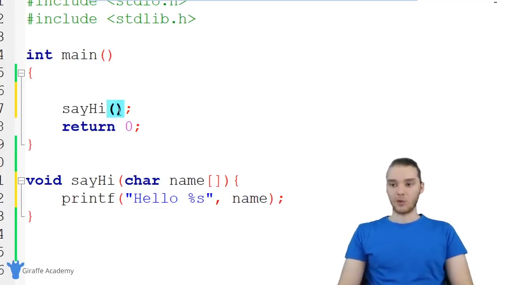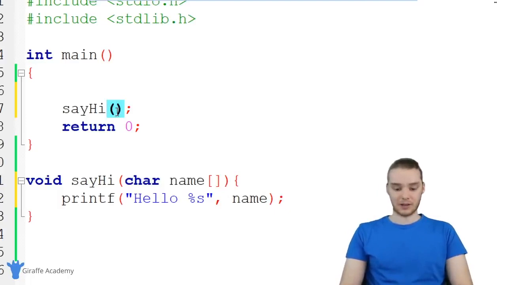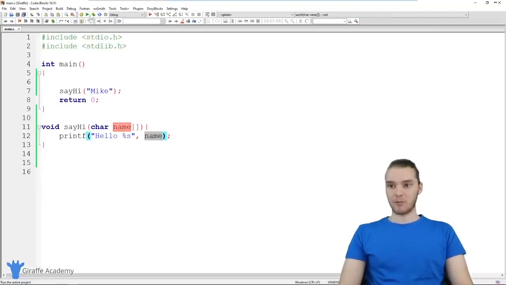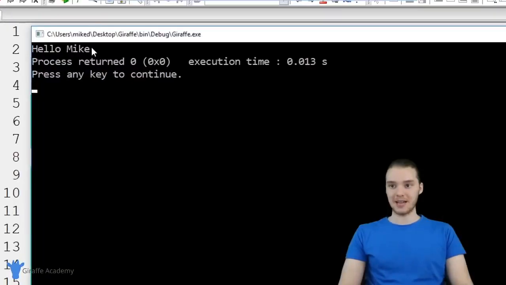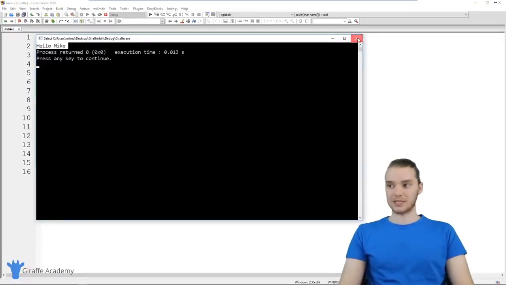Now, over here, when I call this say hi function, because I specified that it's going to take a parameter, I have to give it a string. So I could give this a string like Mike, like I'll put my name in here. When I call this say hi function now, I'm passing the value Mike into this function. So Mike is going to get stored inside of this name array, and we're going to be able to print it out down here. Let's go ahead and run our program, and you'll see it says hello Mike. So instead of saying hello user now, we're able to customize what it says.